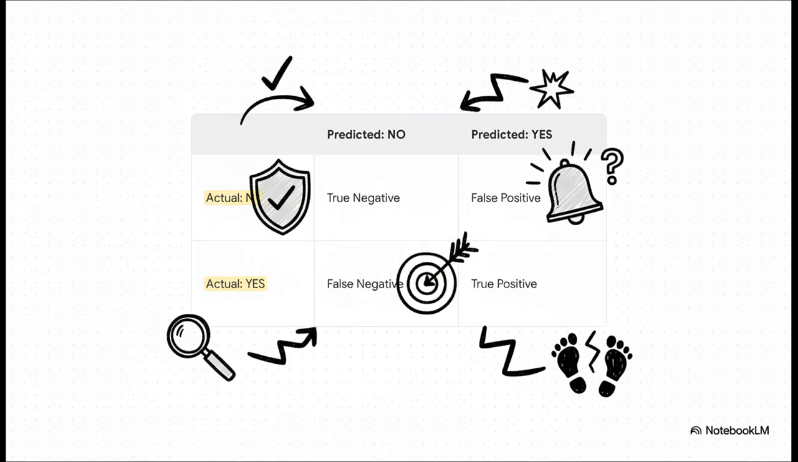You have your correct guesses, true negatives and true positives, but the errors are where the magic is. A false positive is a false alarm. Think of a perfectly normal email getting flagged as spam, and a false negative is a total miss. That's when a really dangerous email slips right past the filter and into your inbox.